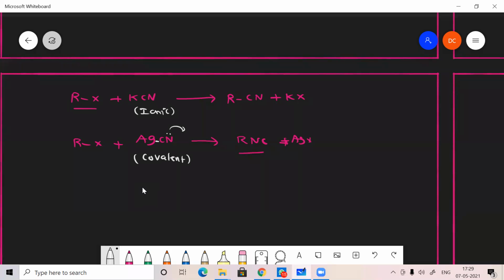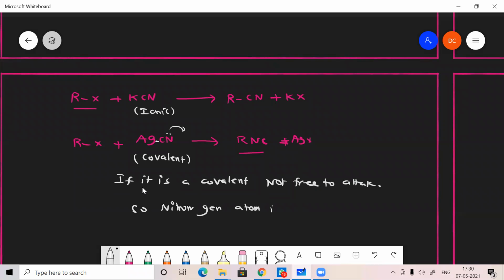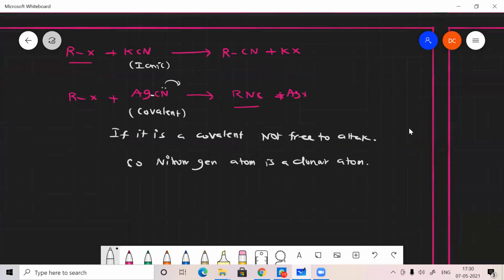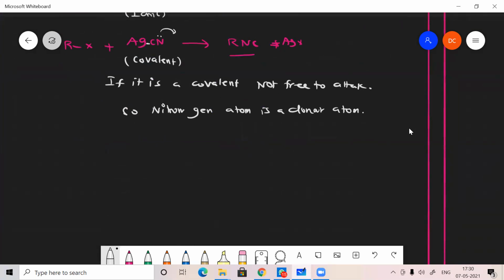Okay. So if it is covalent, the carbon is not free to attack. The nitrogen atom is a donor atom. So nitrogen will donate electrons so that it can form a bond with the alkyl group. So it forms isocyanides as a product.